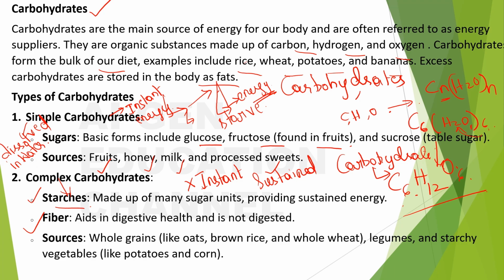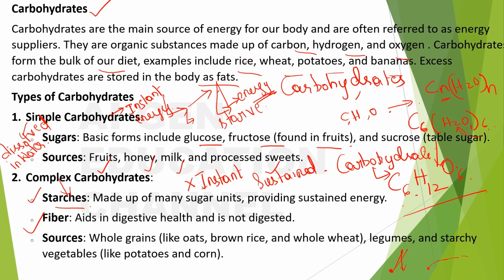If you have to know the difference between instant energy and sustained energy, I can show you one thing. See, if you eat something, your energy peaks in a moment and just drops down, because everything is released in a moment. But if it is sustained energy that comes from the complex carbohydrates, then the energy will gradually be released.